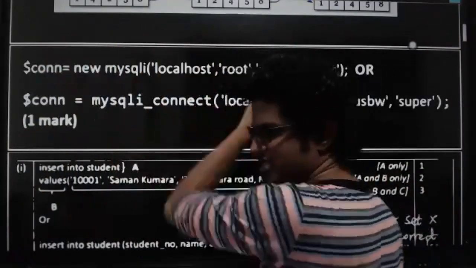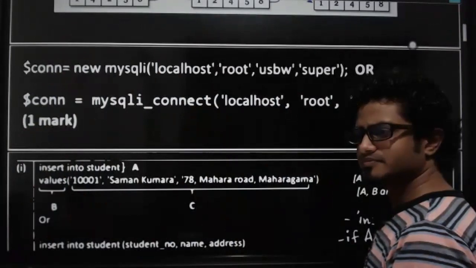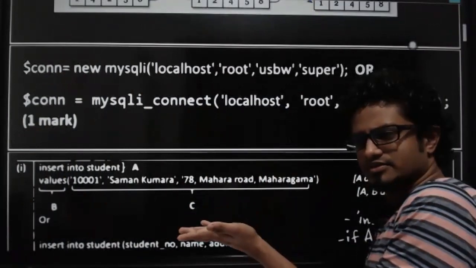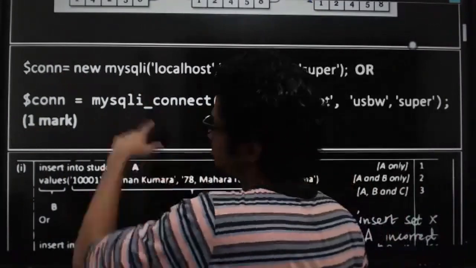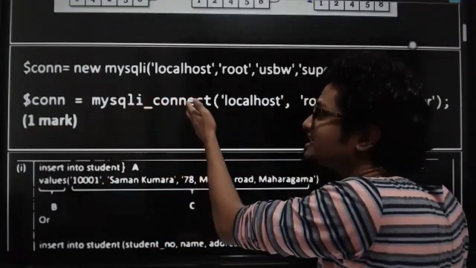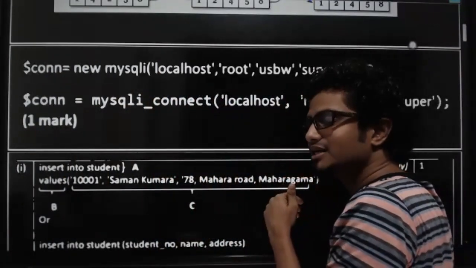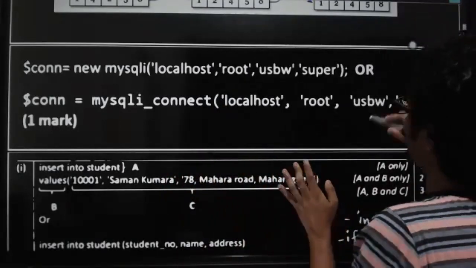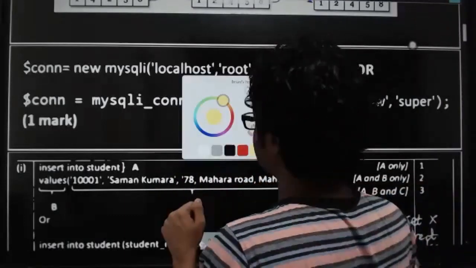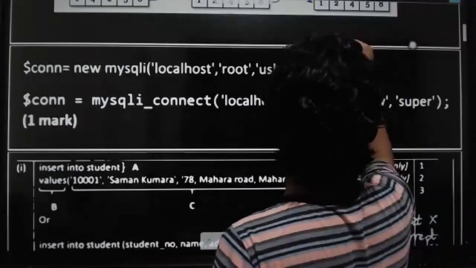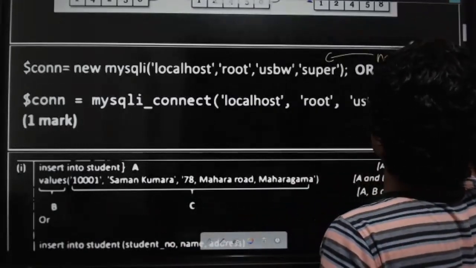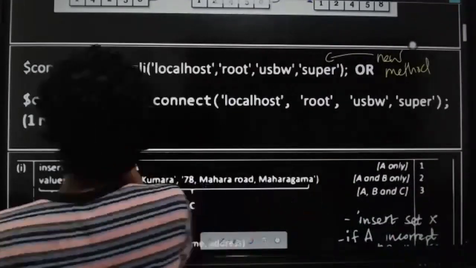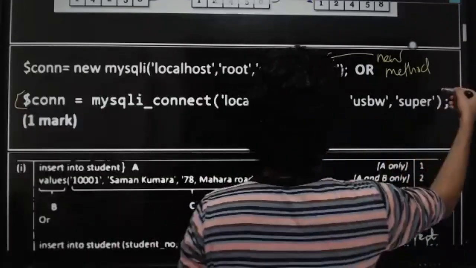All correct now? The first one is correct. You all can understand this now? But look at the second one. $con equals mysqli_connect. This one over here, the first one, is the new object-oriented method. But when it comes to this one, this is known as the procedural method. This is the old way of connecting it.